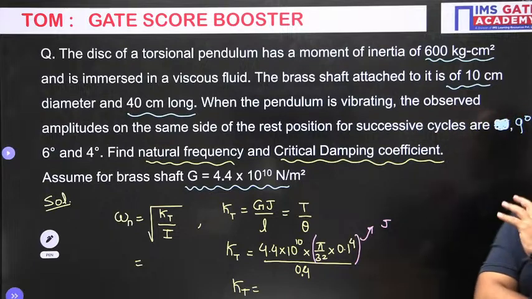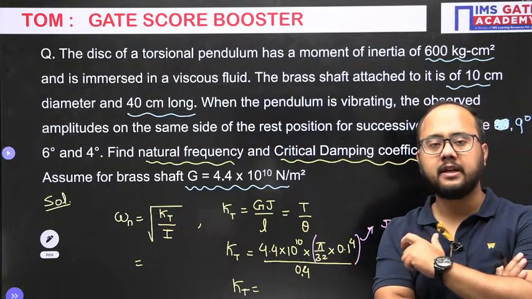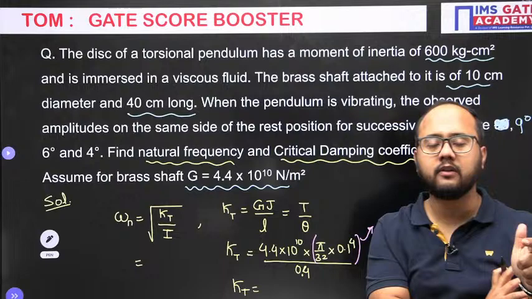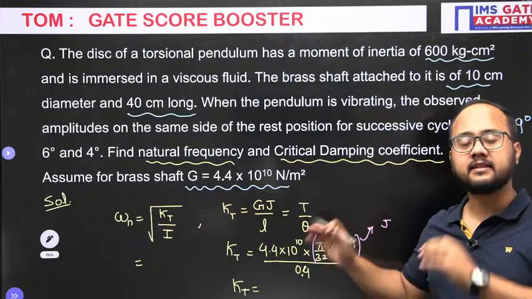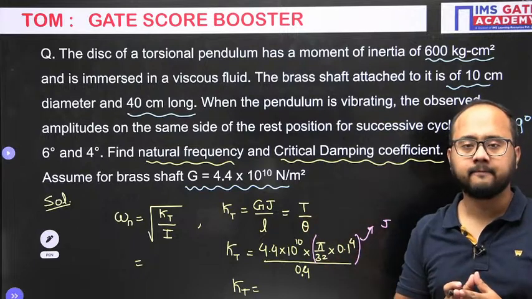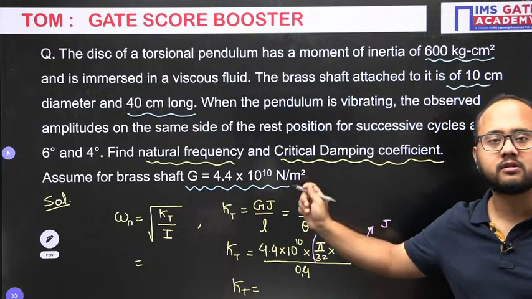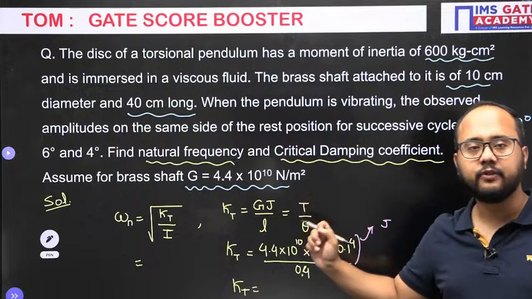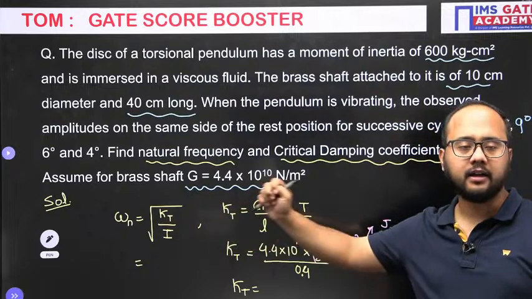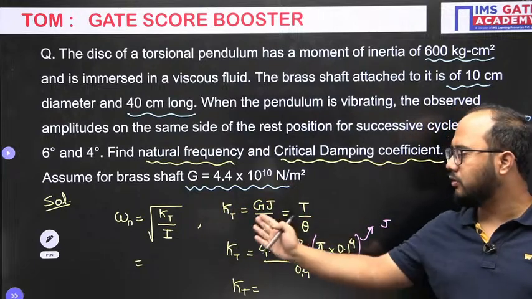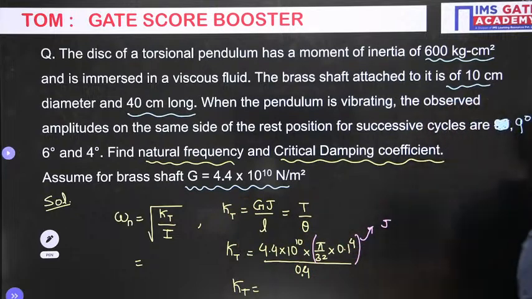So the torsional vibration case is very important. I'm telling you this point. There are three types of vibration: longitudinal vibration, transverse vibration, and finally torsional vibration. This torsional vibration case is very, very important compared to the other two cases. So we need to remember this very important formula of torsional stiffness. Otherwise you will not be able to calculate omega n. Without knowing the torsional stiffness formula, you will not be able to calculate omega n. So do the calculation first.